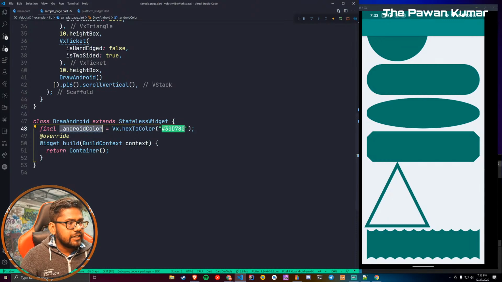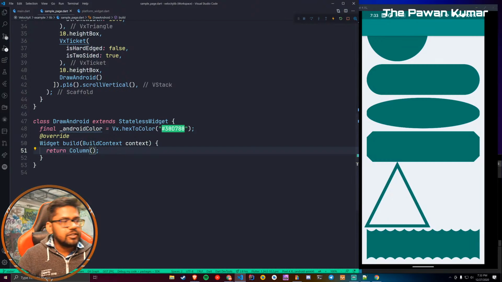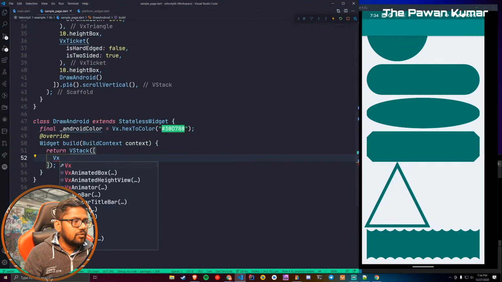Now let's draw it. We will start with the column. Let me give you an idea of how we are going to draw it. You can use a column, or you can use vstack, whatever you want. Basically, on the top we have those antennas, and below those we have this circle. So first of all, we will draw the circle itself. So we can say vx circle.